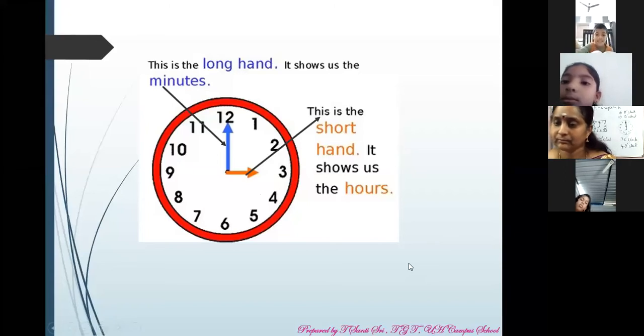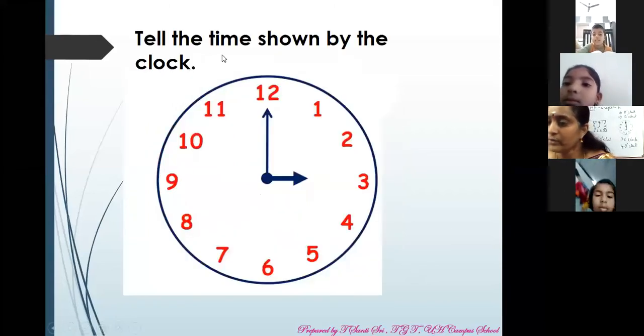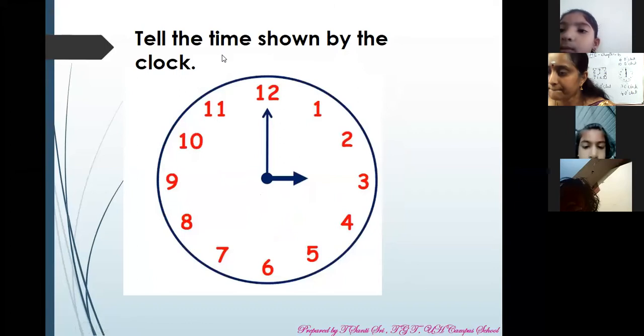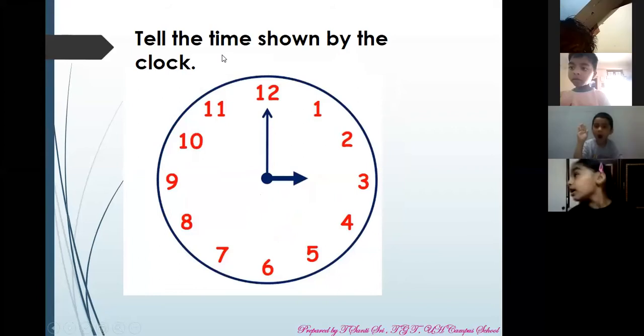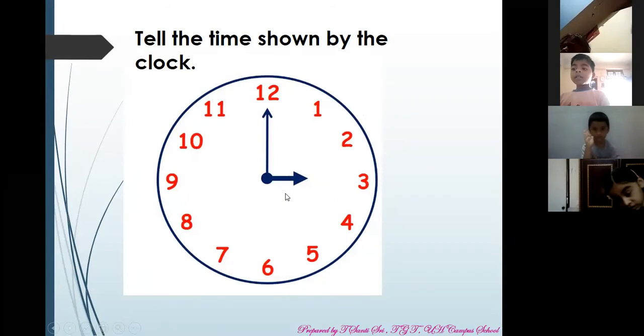So here, who will say? Surya Sai Harshit. What is the time here? Tell the time shown by the clock.